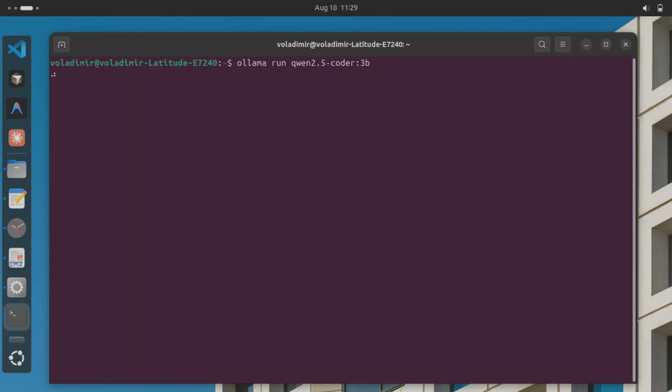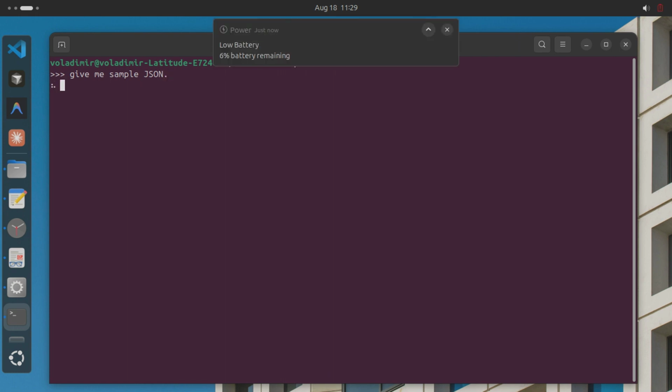First real test of the day, ask it for a simple JSON object. Nothing fancy, just to see if a fully offline model can produce clean usable code. There it is, name, age, is student, all correctly typed out, zero internet used. But can it handle something more complex than this simple example?